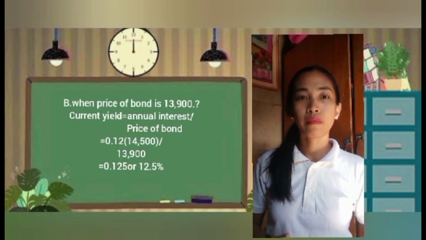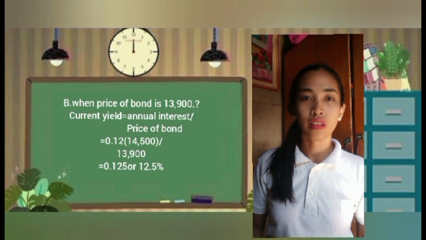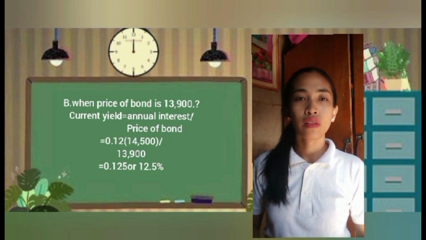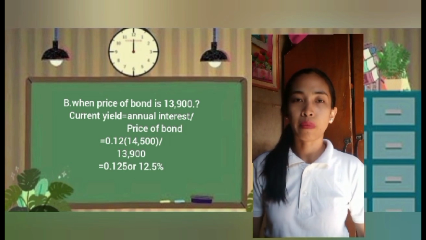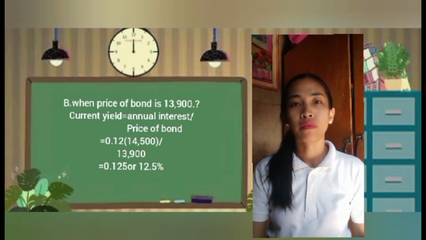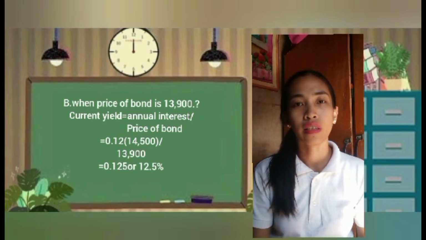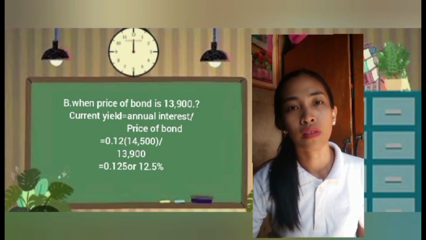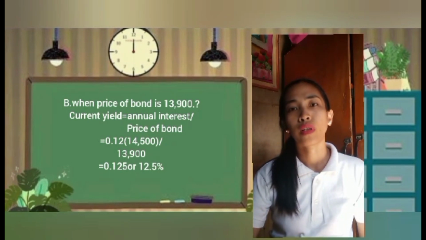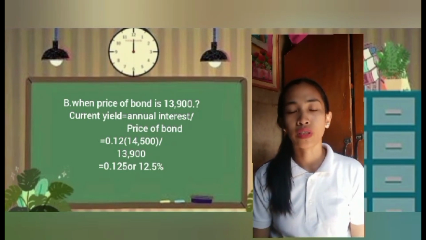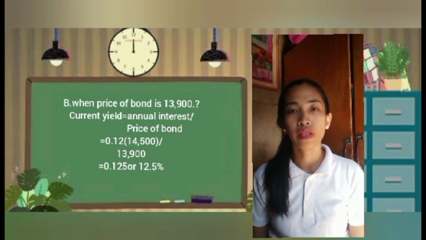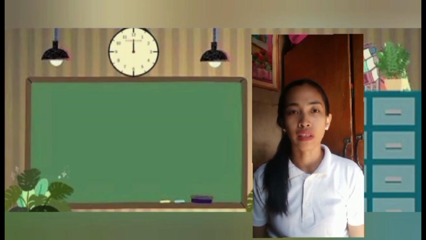Now, when the price of the bond is 13,900, it is the same way of getting the current yield: annual interest divided by the price of bond. So 0.12 interest rate divided by 13,900. So the current yield is 0.125 or 12.5%. So remember, if the bond price is lower than its face value, the yield becomes higher.